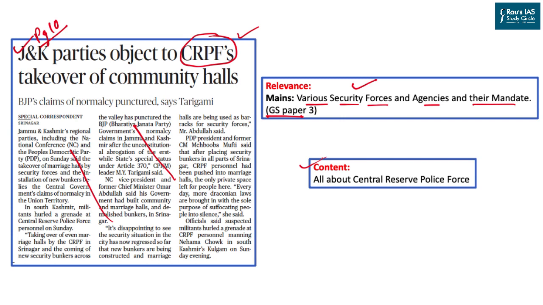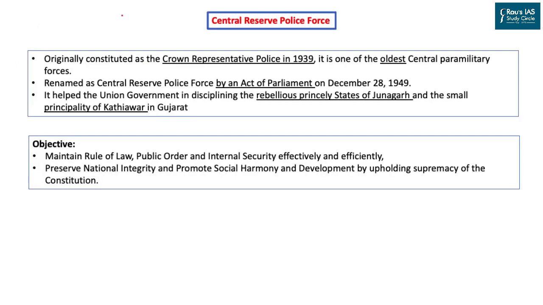The content of this article will include all the relevant information regarding the CRPF. CRPF was actually created before independence. It was known by the name Crown Representative Police and created in 1939. So it is not the innovation of independent India. It is one of India's oldest central paramilitary forces.